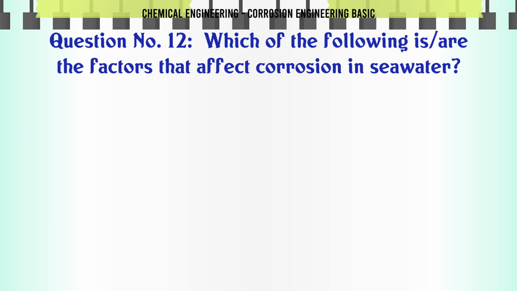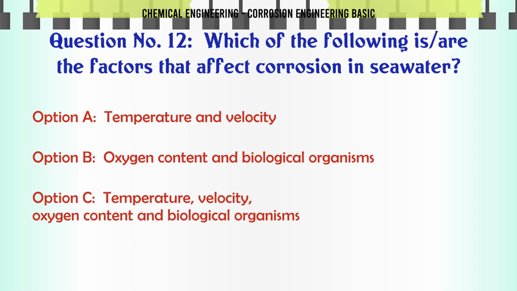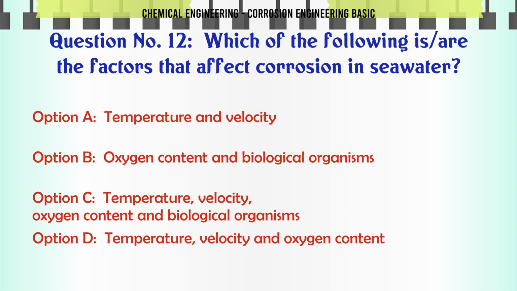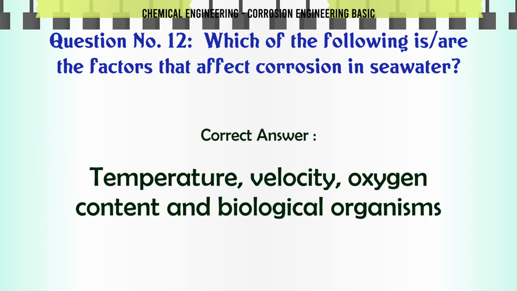Which of the following are the factors that affect corrosion in seawater? A. Temperature and velocity. B. Oxygen content and biological organisms. C. Temperature, velocity, oxygen content and biological organisms. D. Temperature, velocity and oxygen content. The correct answer is temperature, velocity, oxygen content and biological organisms.